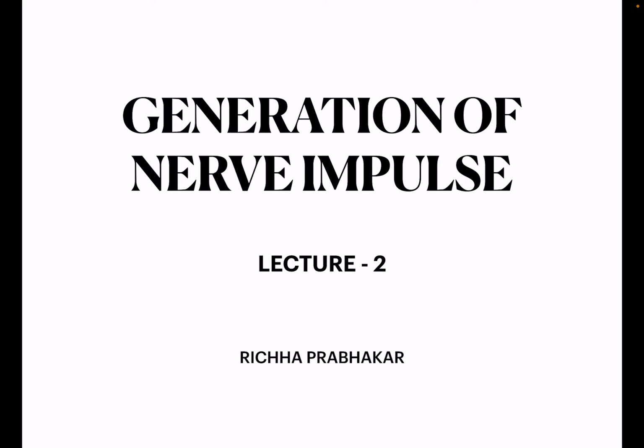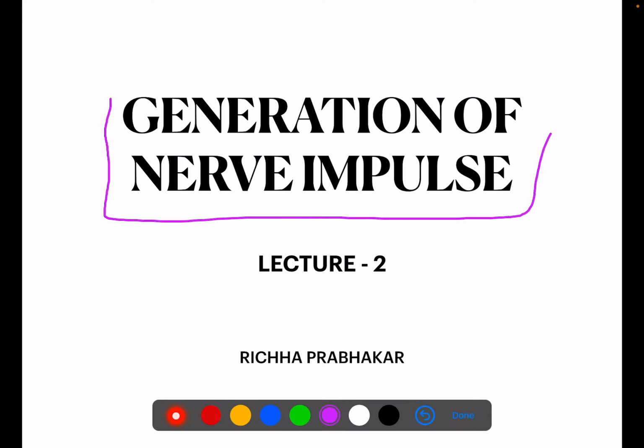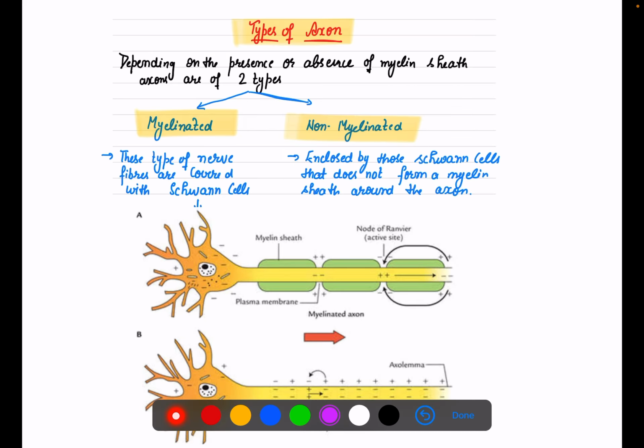Today, the main thing we are going to study is the reason these neurons are so excitable, how they are transmitting the impulses, how this impulse is generated basically. So we are going to talk in detail about the generation of nerve impulse. The name of the topic given in NCERT is the generation and conduction of nerve impulse, but today I will only be able to complete the first portion, that is the generation.